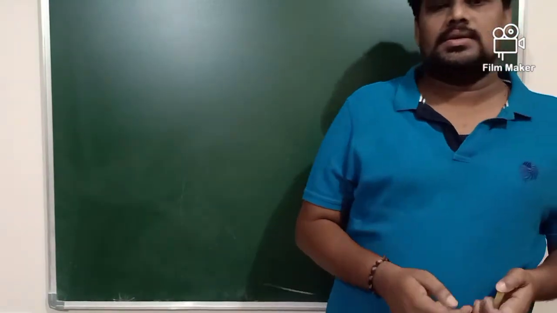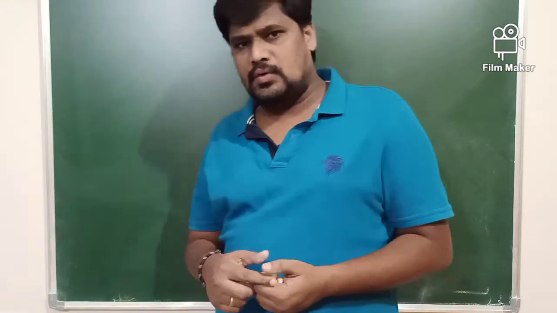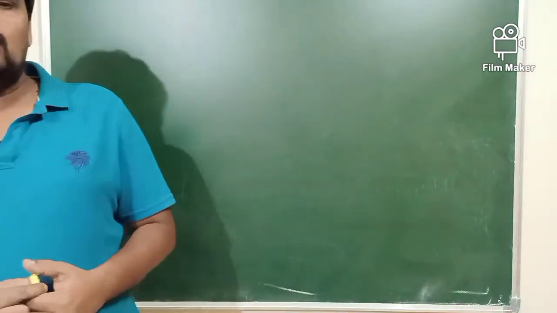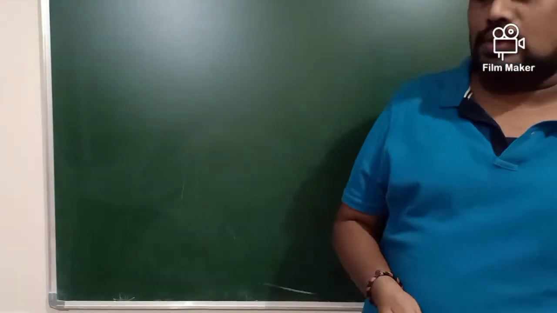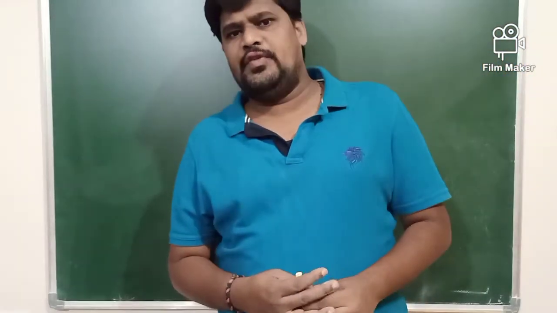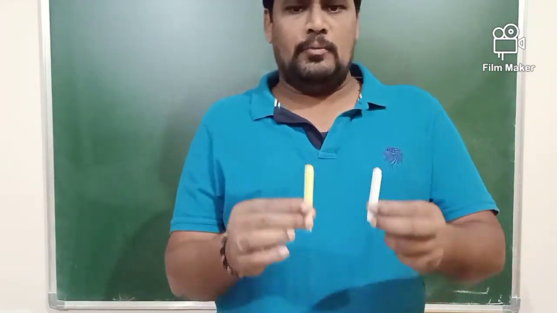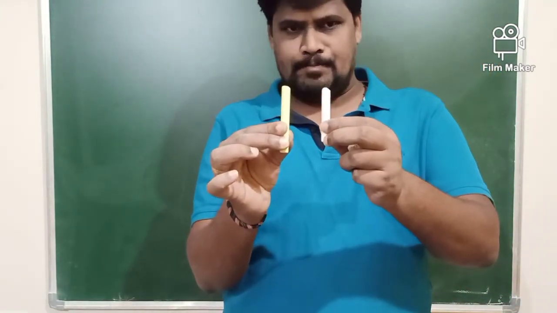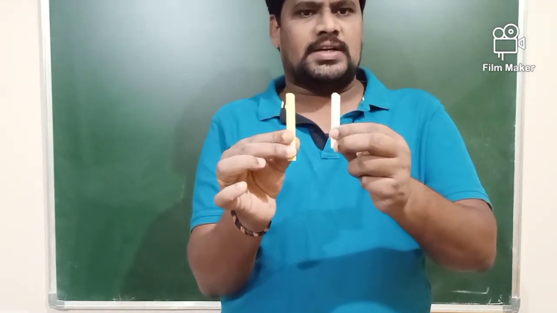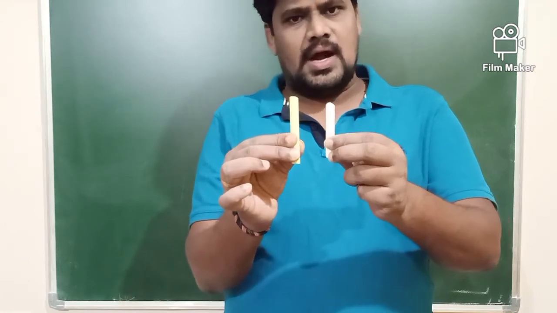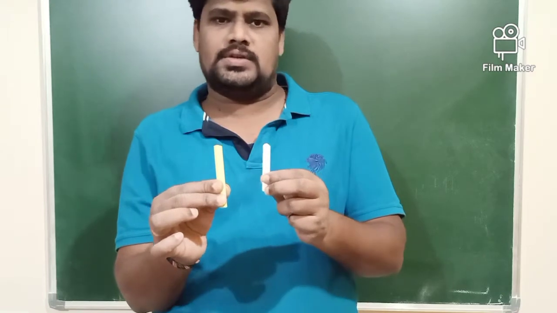Hi dear students, in this session let us derive an expression for the force between two current carrying conductors which are held parallel to each other. If we consider any two conductors in which current is flowing, and place those two conductors parallel to each other, definitely between these two conductors there exists an attractive or repulsive magnetic force.